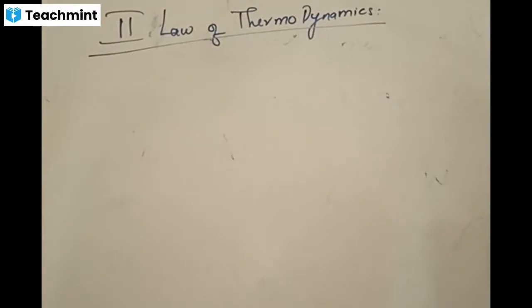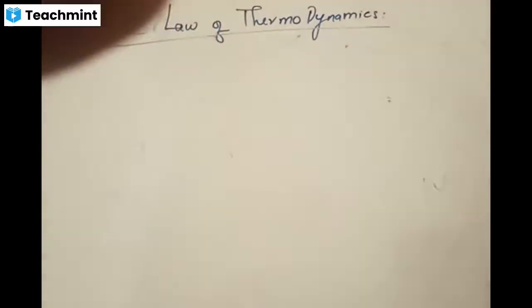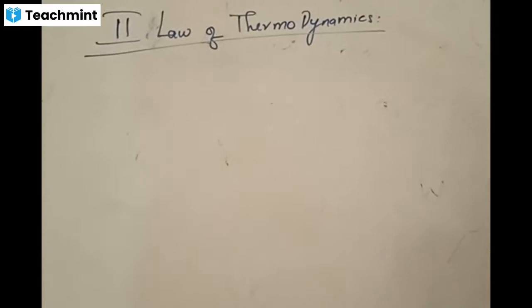Now I have one question before going to the second law of thermodynamics. I just want to hear answers from you, so get ready to answer it. The question is, what is the equation which is governing the adiabatic process? What is the equation which is governing if an ideal gas is obeying an adiabatic process? How do we represent that equation? I have already told that in the previous class. That's what I'm asking you.